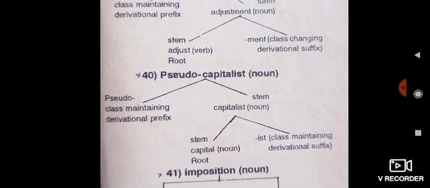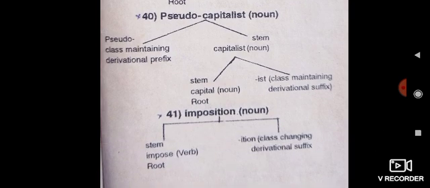Again, capitalist is divided into two parts: capital and ist. Capital is a noun. There is no changing pattern in this category. Capital is a stem word, capital is a root word. And ist is a class maintaining derivational suffix.